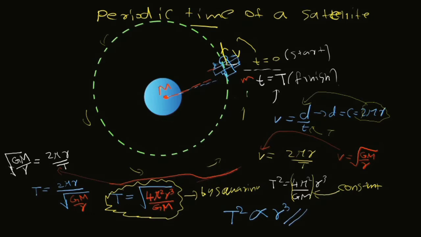Using the same equation we obtained previously, and Kepler's rules. This video is really exciting to know all of this and learn it. The very next important topic is the periodic time of a satellite. Motion of a satellite is not only for a satellite, it's for anything revolving around any object. It's like the earth revolving around the sun, the moon revolving around the earth, anything can be. So the object can be revolving around the sun or anything.